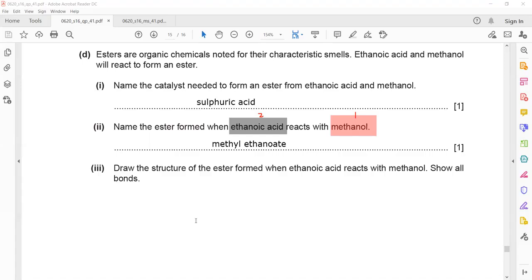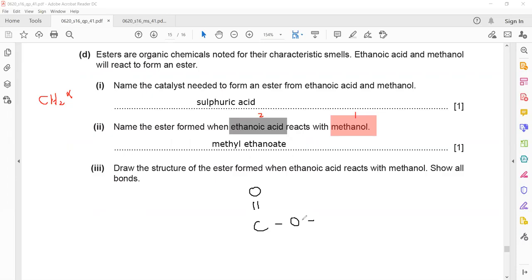Draw the structure of the ester formed. So we have to draw the structure of methyl ethanoate. For esters, when they say show all the bonds, you cannot write like this, CH2. That's wrong because you have to represent all of the bonds. So first, when a compound is an ester, it means it contains C double bonded with O and O.